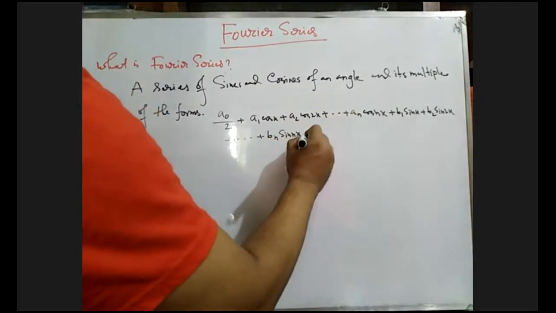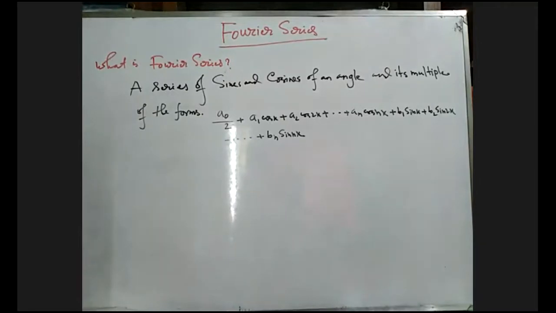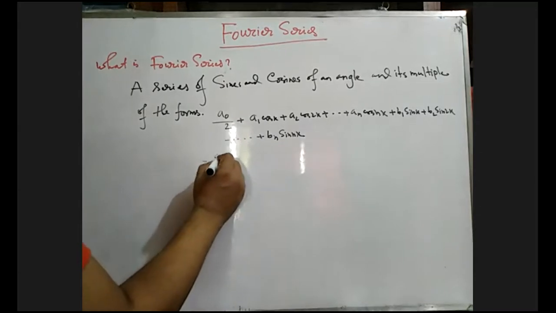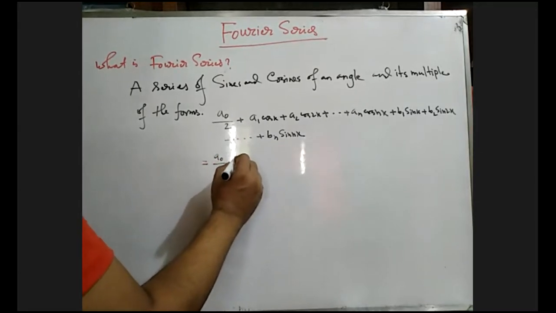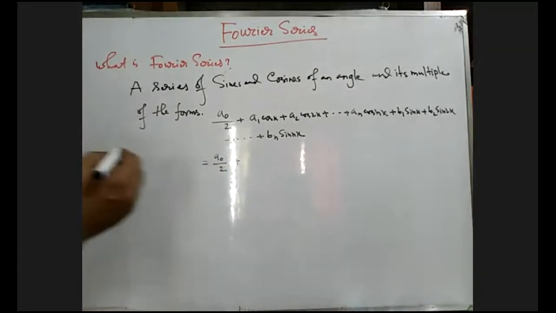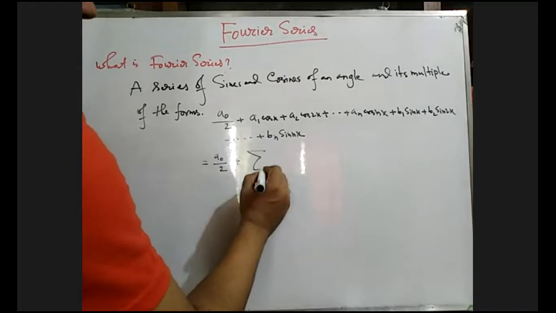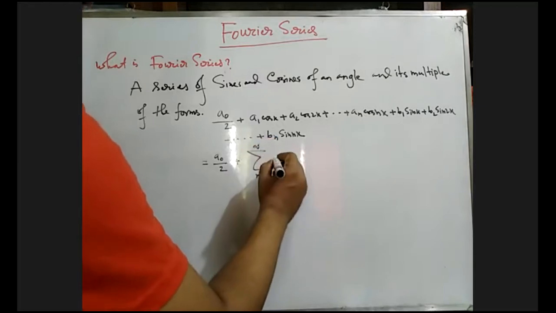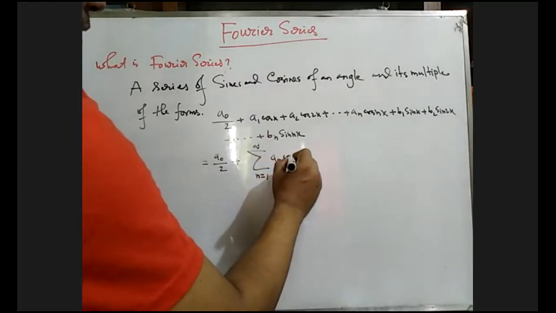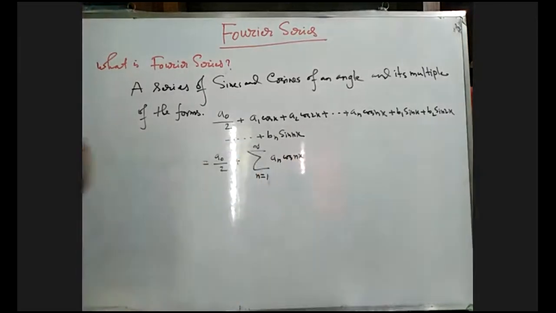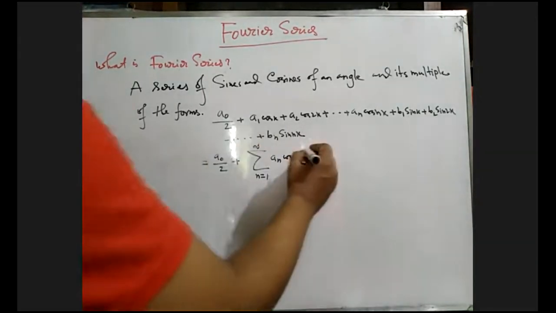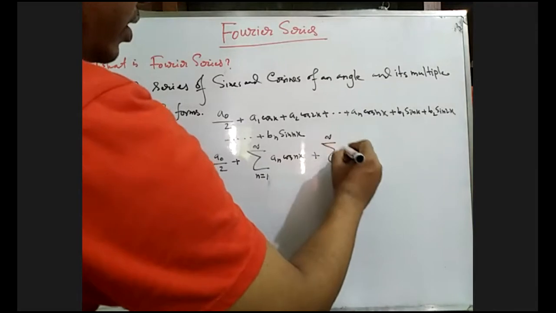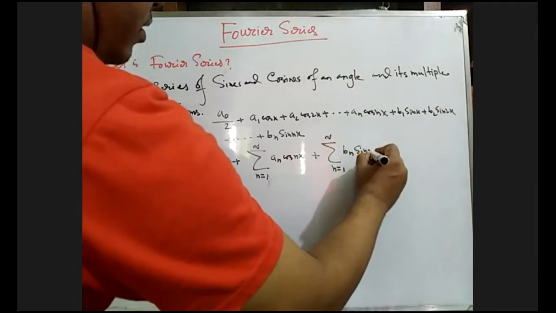This is actually a combined series of sine and cosine, and this whole series can be written like this: a naught by 2 plus summation n equals 1 to infinity an cos nx plus summation n equals 1 to infinity bn sin nx.